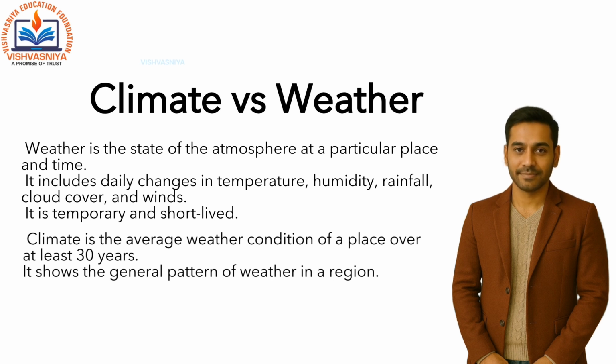parts of weather. Climate, on the other hand, is the average weather condition of a place observed over a long period of time, usually at least 30 years. It shows the general pattern of weather in a region. For instance, we say that Rajasthan has a desert climate or Kerala has a tropical monsoon climate. In short, weather changes from day to day, but climate is the long-term character of a region's atmosphere.